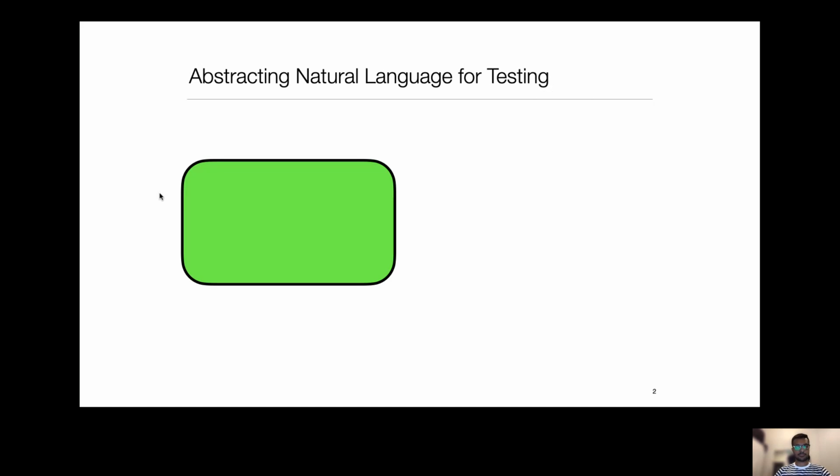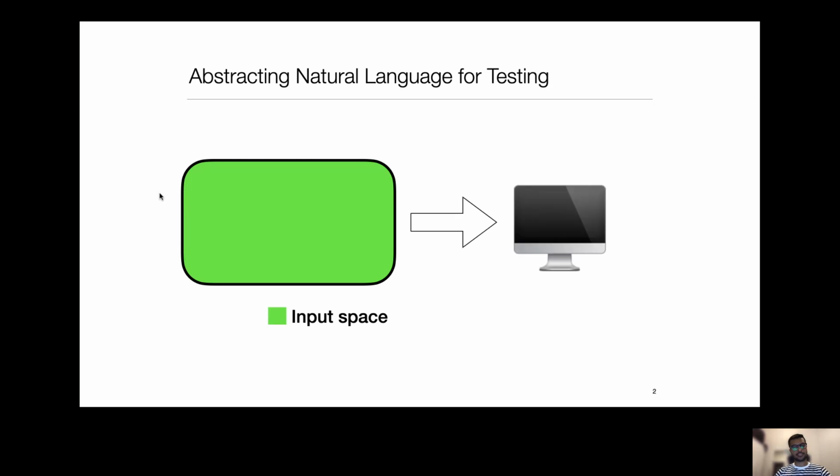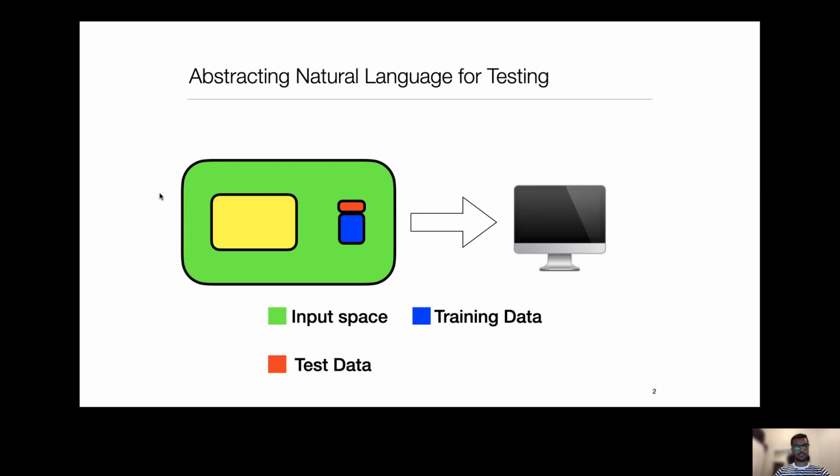Let's say this is the input space, which is a huge input space for any NLP product. And this computer represents the NLP product. The blue part represents the training data, red part represents the test data. What we want to do is abstract this large input space.